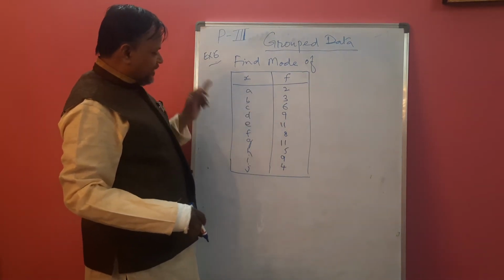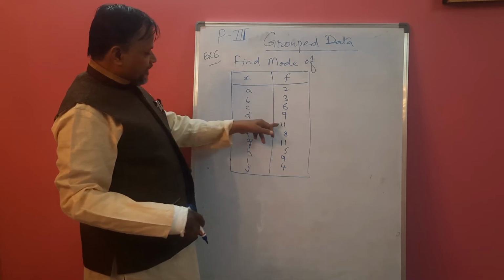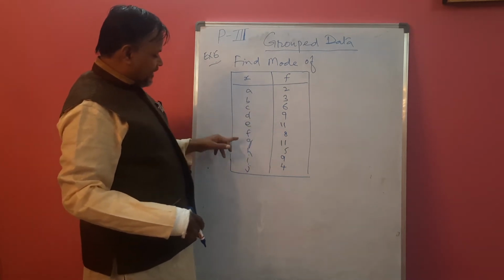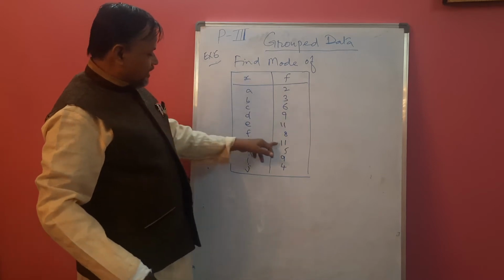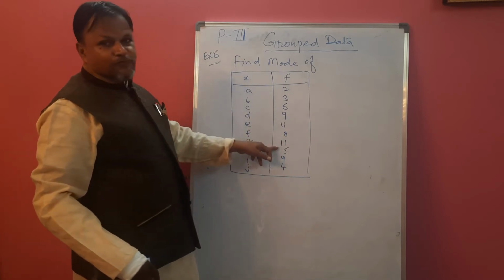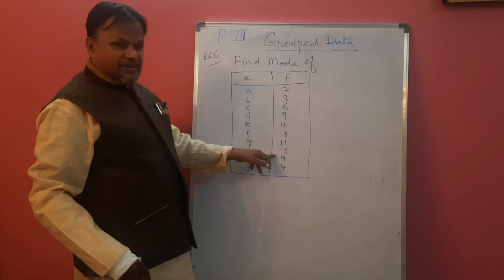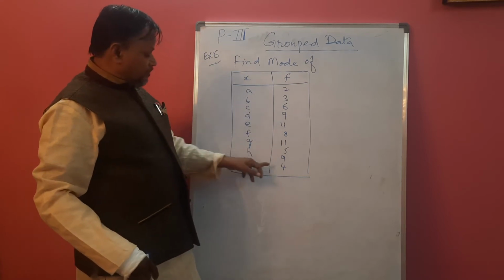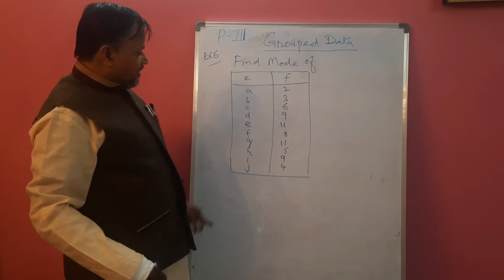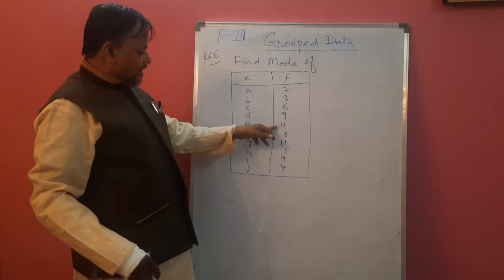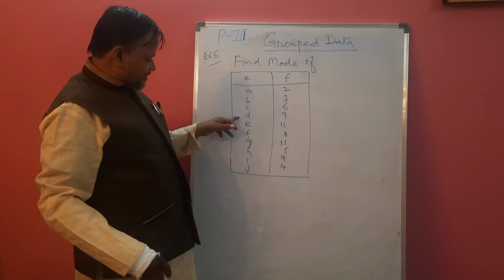D repeated 9 times. E repeated 11 times. F repeated 8 times. G repeated 11 times. H repeated 5 times. And I repeated 9 times. J repeated 4 times. See that 11, 11 are there, 9 is also there.